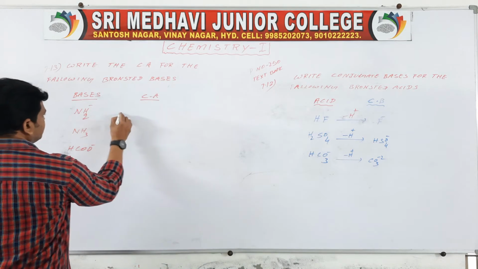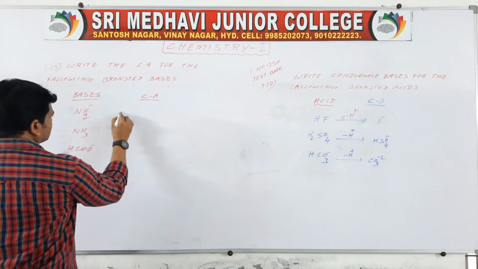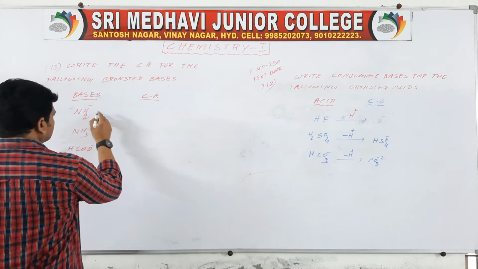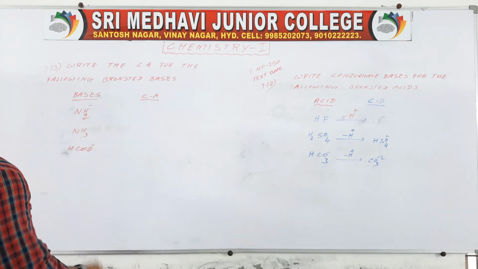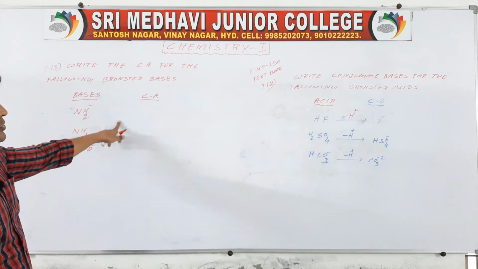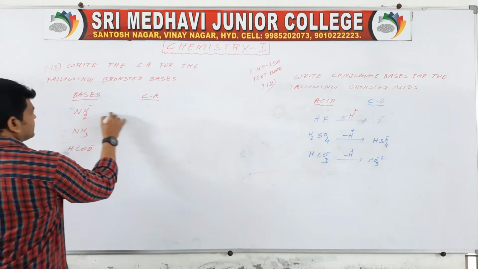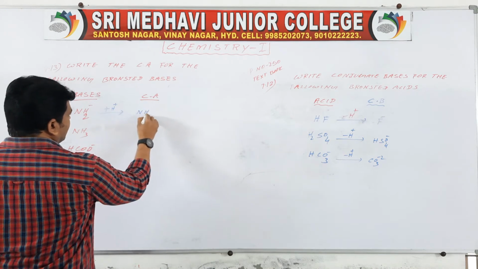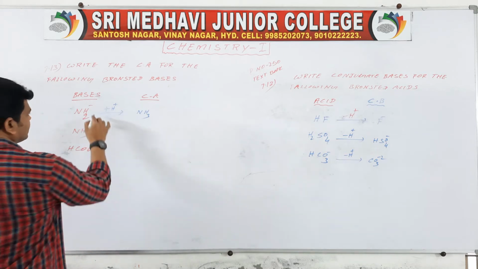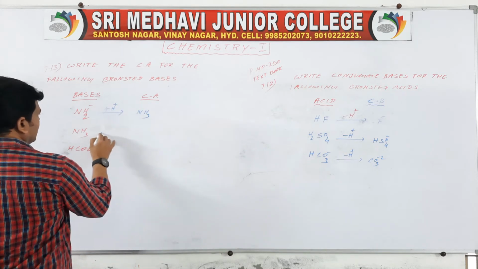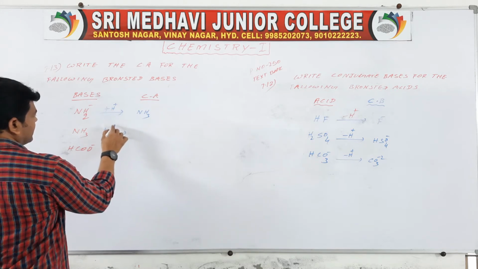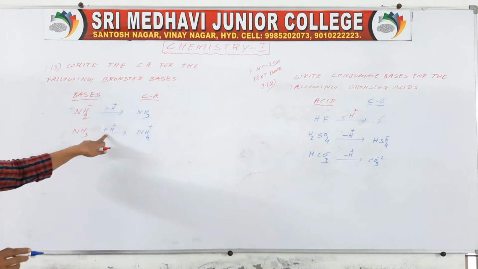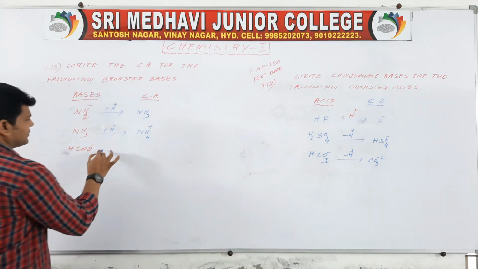Here we have to add H plus, then it will be NH3. Here also we add H plus, then it is NH4 plus. NH3 plus H plus means NH4 plus.